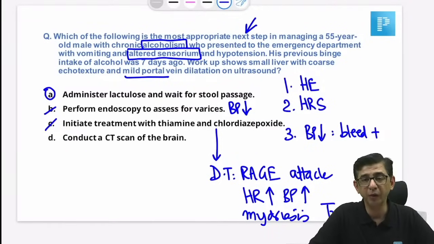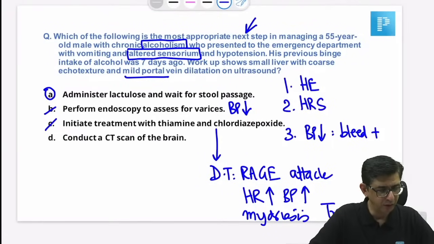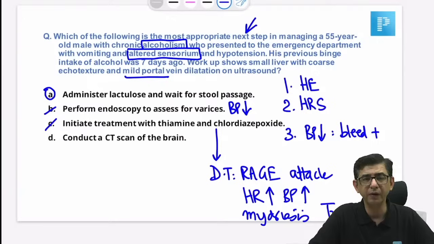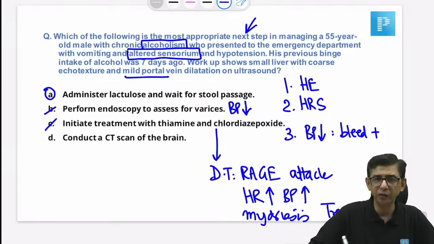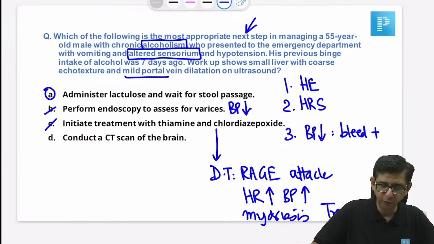Yes, Amrit, there's another pointer you have said: because alcoholic cirrhosis is there, we'll not be comfortable giving chlordiazepoxide. We'll rather be giving lorazepam for this patient. Vomiting and dilated portal vein, that I understand is suggestive of portal hypertension in this chap. And all these features, what does this signify?